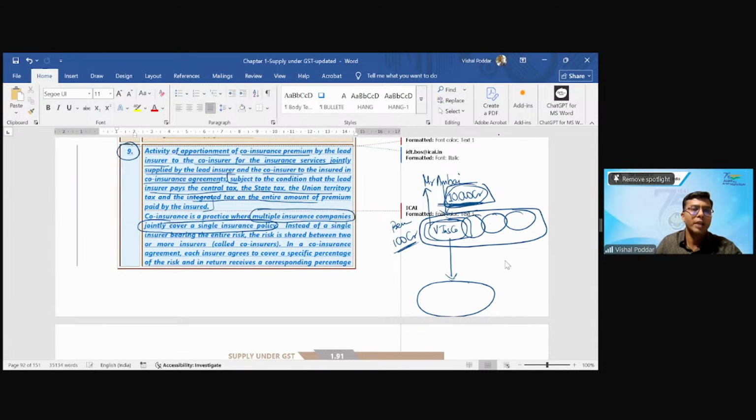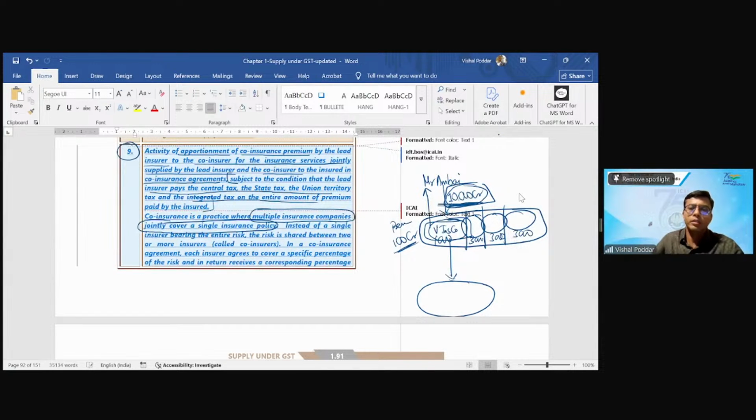Like in your accounting language, if I have to say, we form a joint venture. No partnership, nothing. We are all four independent insurance companies, but we are going to give one policy to Mr. Ambani, and between us, we have decided how much risk each one will bear. Maybe we decided we will bear 2,500 each equally, or maybe any other ratio where I will bear 1,000 and the remaining people will bear 3,000 each of the liability.